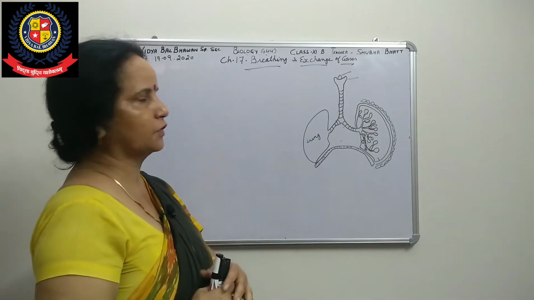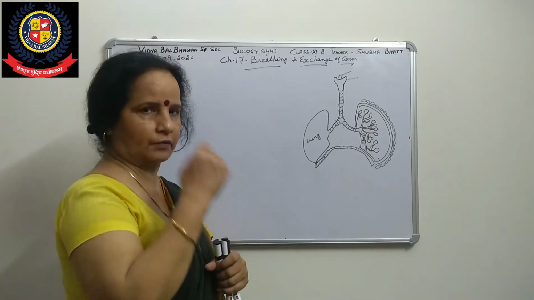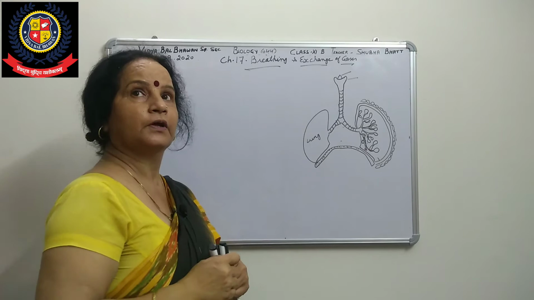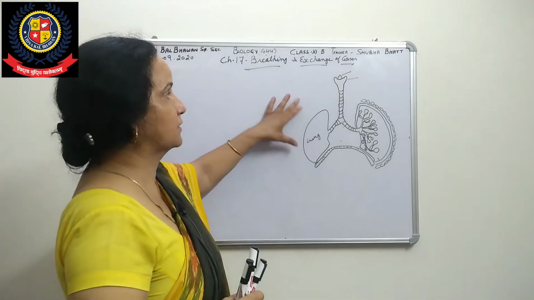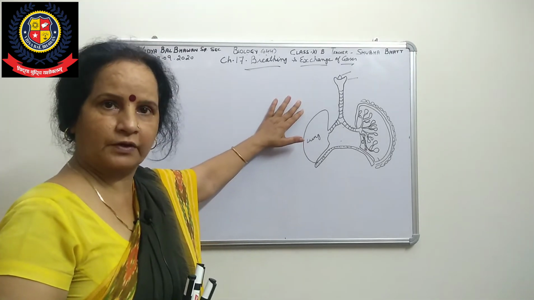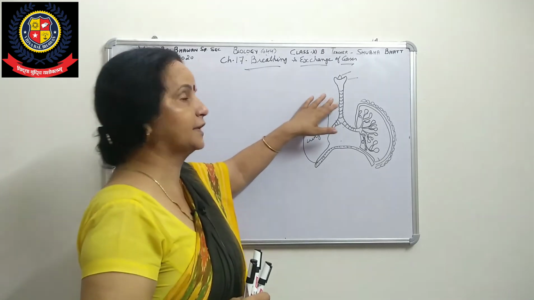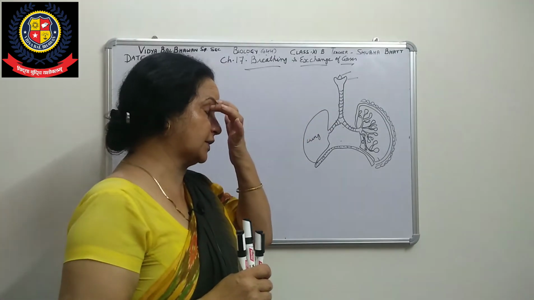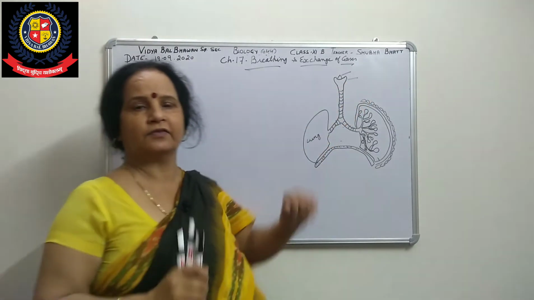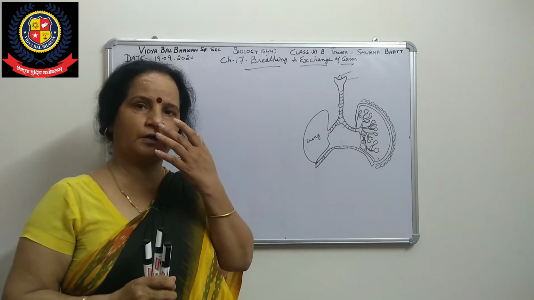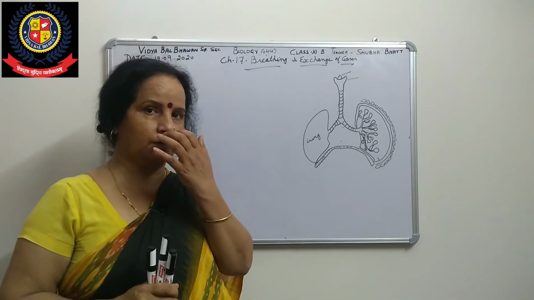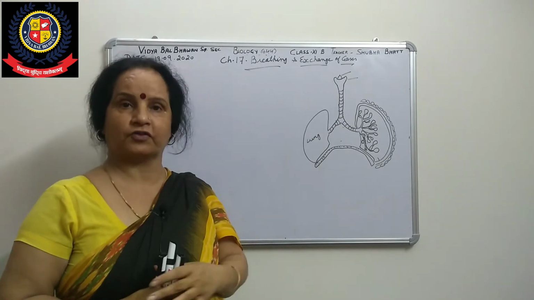First of all, you know this from class 10th also: the respiratory system. Here we will see that there is one pair of lungs, and a trachea. According to your NCERT book, we will start from the nostrils. We have a pair of nostrils, then the nasal passage.